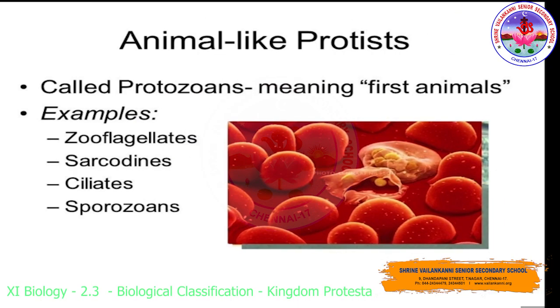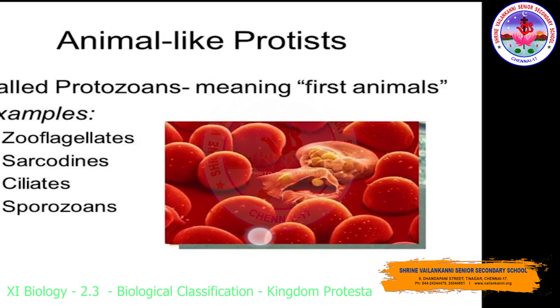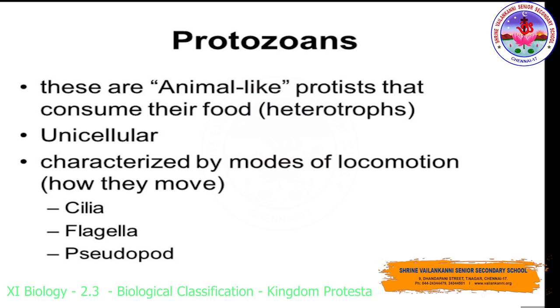First we will proceed with animal-like protists. Animal-like protists are called protozoans, meaning the first animal. Examples will be zooflagellates, sarcodines, ciliates, sporozoans. Protozoans are animal-like protists that consume their food, that is, heterotrophic mode of nutrition. So it exhibits a characteristic feature of animals.